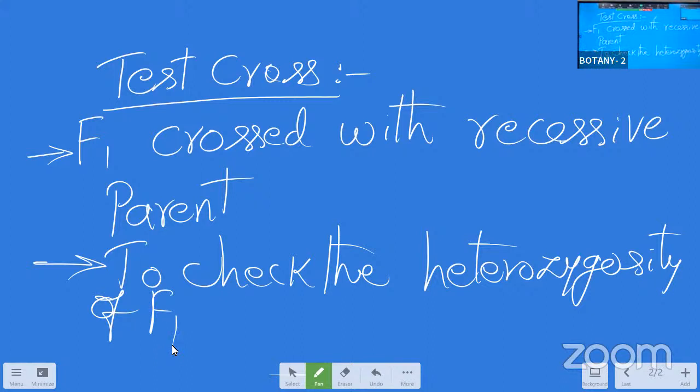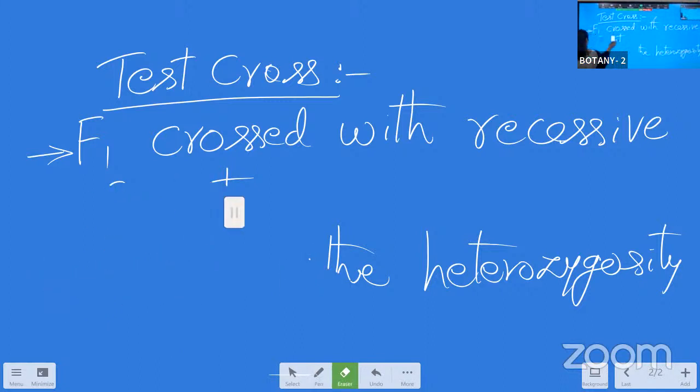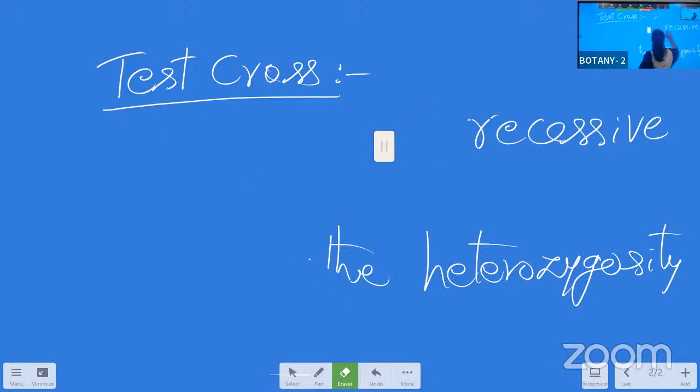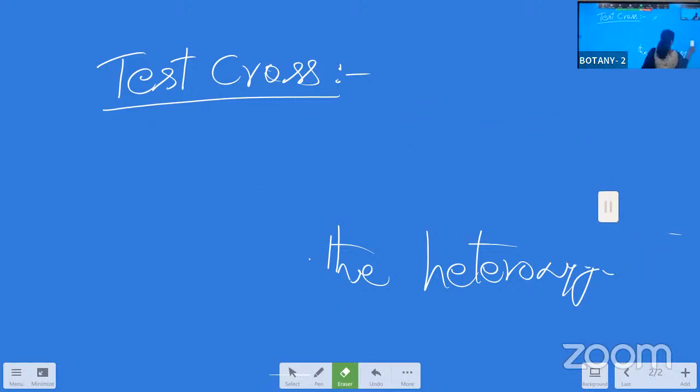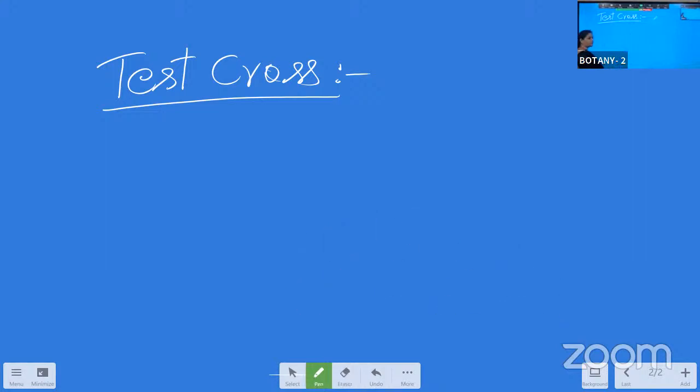So for explaining the test cross, we need to take the monohybrid and the dihybrid F1 individuals. And here the explanation should be there. So while giving the representation, I am explaining the points also what we have to say.